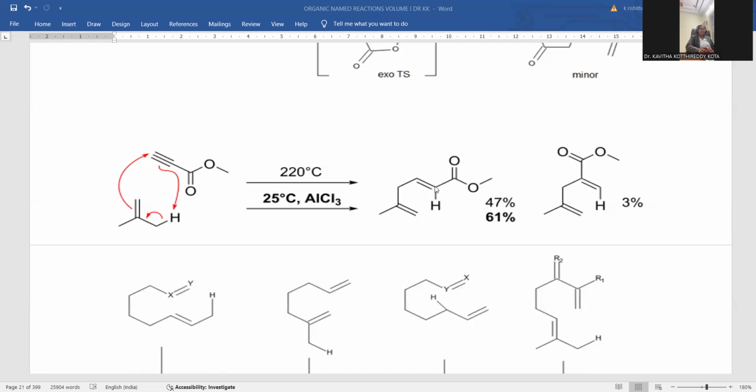So here the new bond formation and the shifting of allylic hydrogen take place, and this is the way the ene reaction is accomplished. Apart from that, there is another provision also. This ester entirely, that allylic hydrogen may shift to this position as well, so that another possibility will be there. Though another possibility exists, this is highly restricted, with only a 3% provision you can notice.